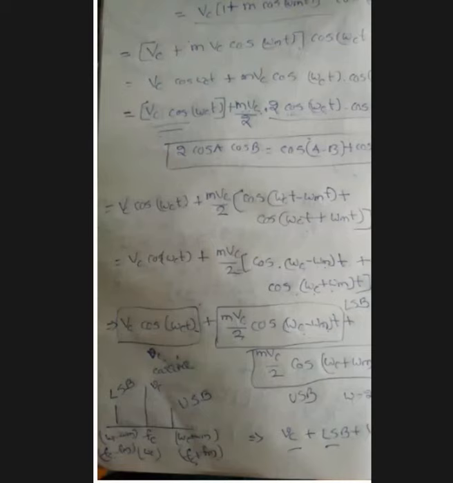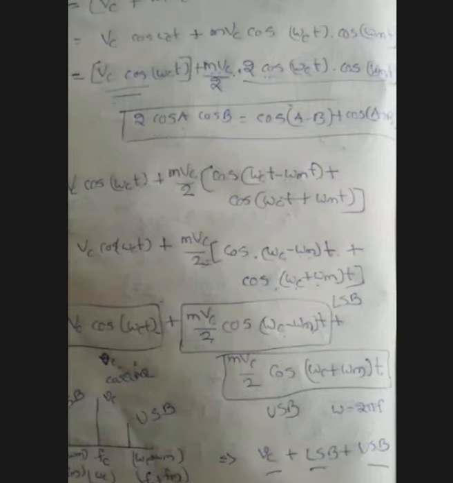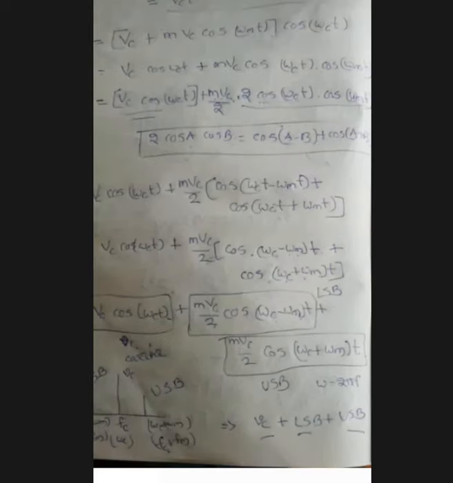By using this equation, the equation for the modulated wave becomes Vc cos omega ct plus m Vc by 2 times 2 cos omega ct cos omega mt. Here cos a minus b is cos of omega ct minus omega mt, and cos a plus b is cos of omega ct plus omega mt. So we get Vc cos omega ct plus m Vc by 2 cos of omega c minus omega m, taking t as common, plus cos of omega c plus omega m t. This is the final equation for the modulated wave.